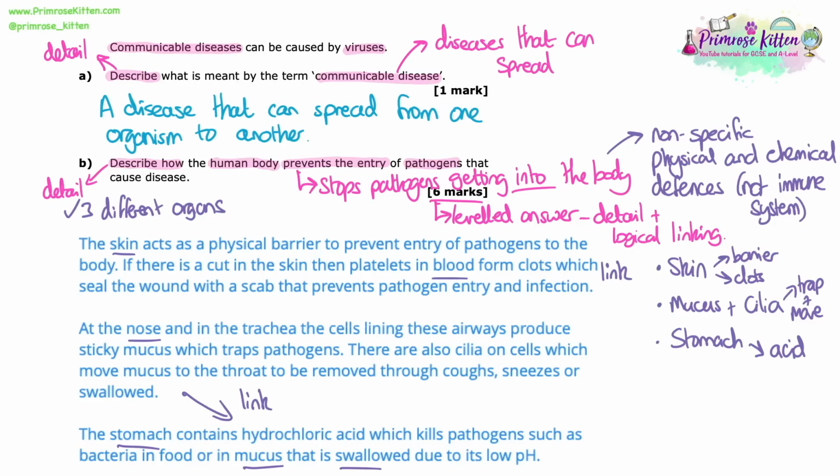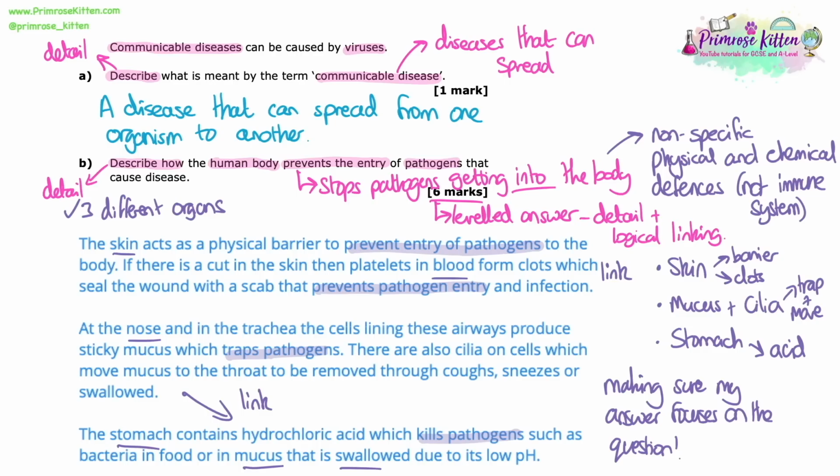The stomach contains hydrochloric acid, which kills pathogens such as bacteria in food or in mucus that is swallowed due to its low pH. So I've highlighted here where in every paragraph I've tried to make sure I'm linking back to the question, that what I'm saying is actually answering the question, because I'm talking about preventing the entry of pathogens, trapping pathogens, and then removing them, killing pathogens as well. So making sure that each one we talk about, you're showing the examiner that you understand what you're answering.